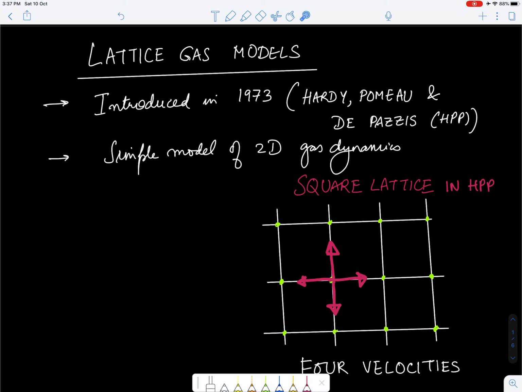body or two-dimensional system where the fluid is probed at discrete locations, which we call lattices or grid points.